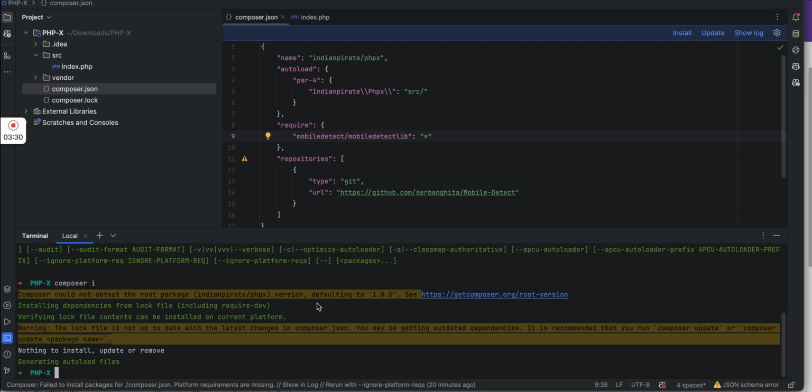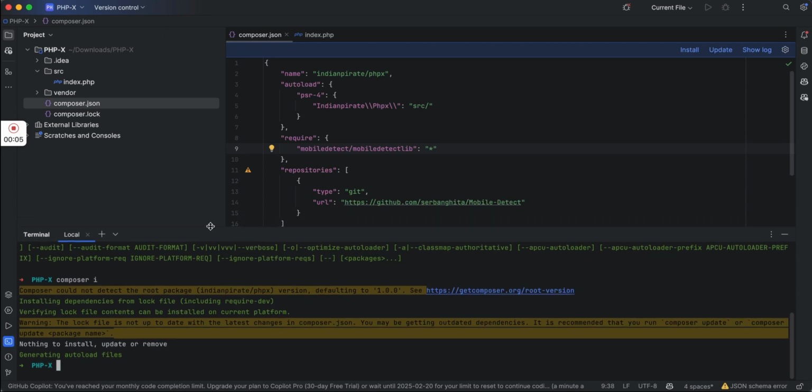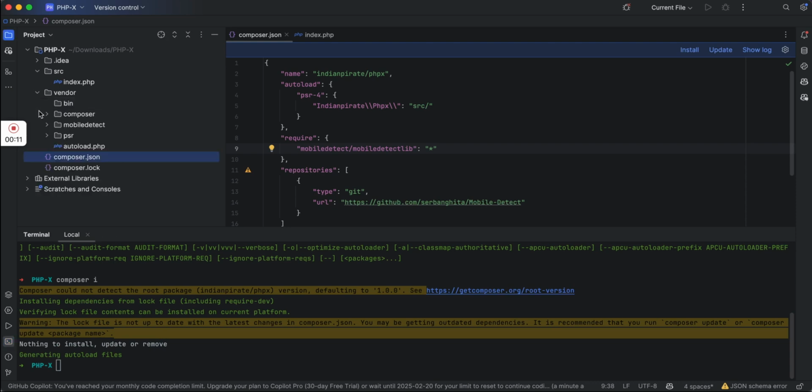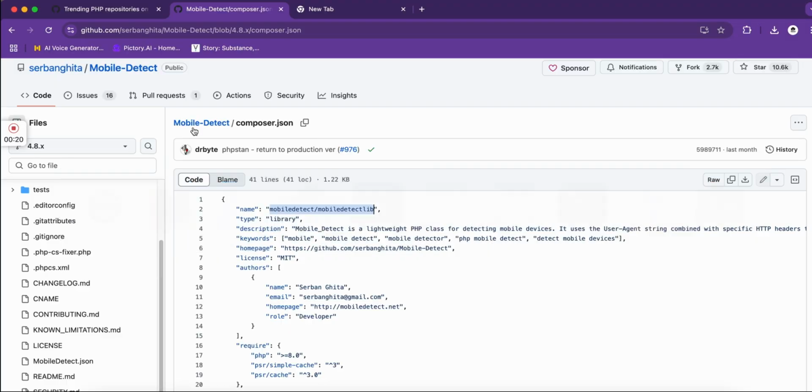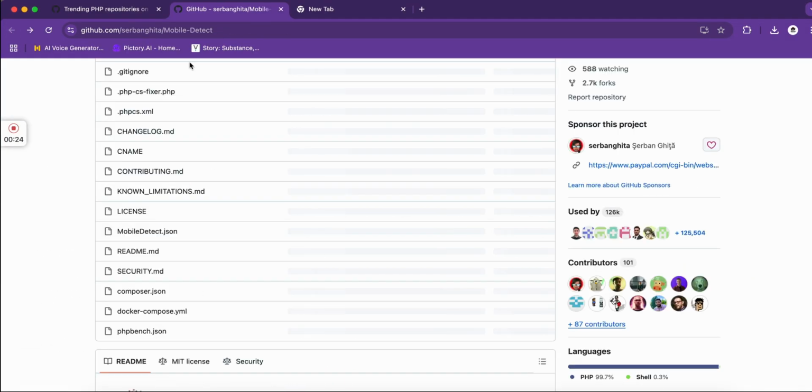So now it is saying required app verify. Here you can see we have our package. It is saying nothing to install, which means probably it is already installed. So let's check here. From here you can see we have this project pulled from the git repo. So let's try to run one code from here.